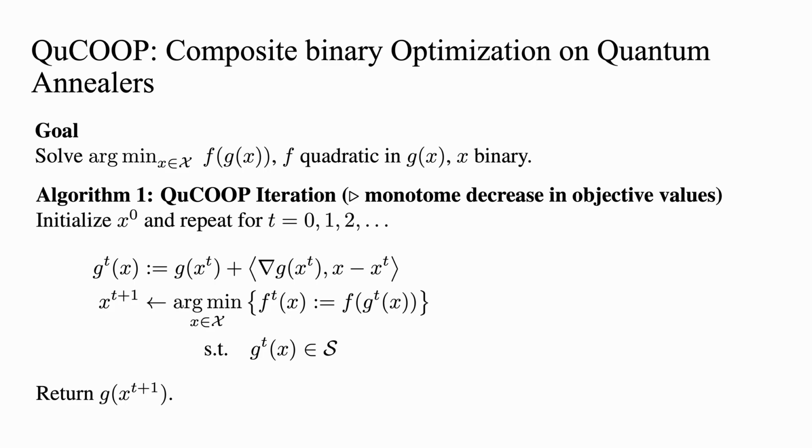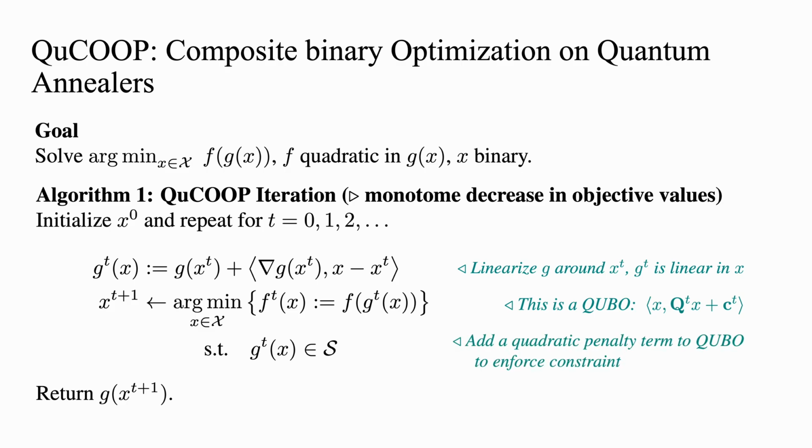QuCOOP is a three-step algorithm. First, the linearization of g is obtained by approximating it to the first order using Taylor expansion. Second, QuCOOP plugs this linear term into the original objective f, which results in a QUBO problem. To ensure that the linearized parameterization stays feasible, the user should design a problem-specific penalty function, quadratic in the linearization, that he adds to the QUBO objective.